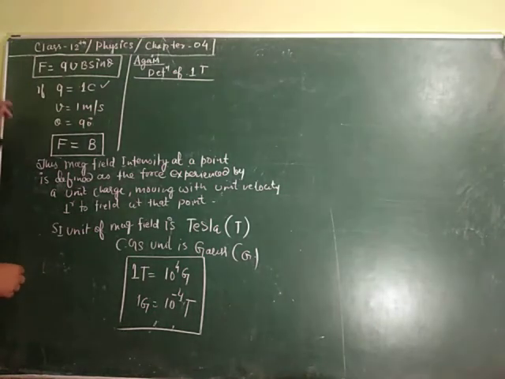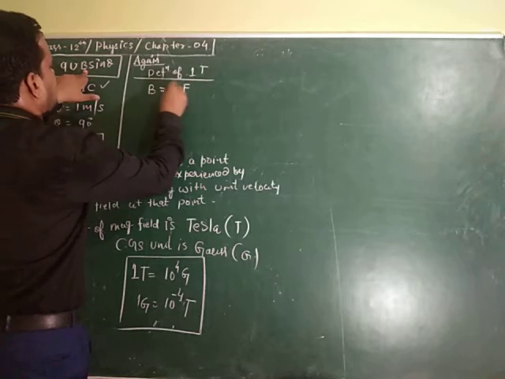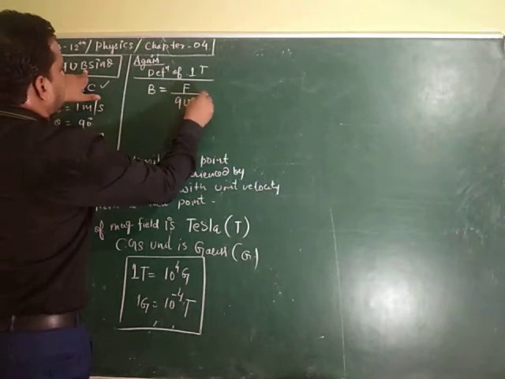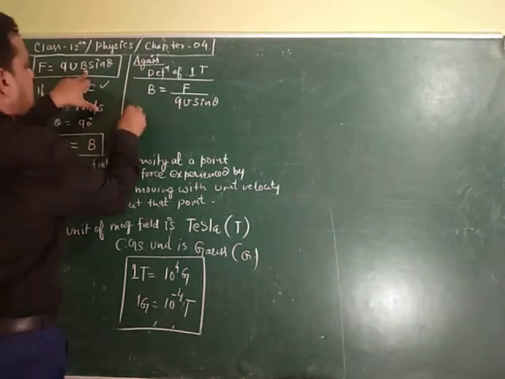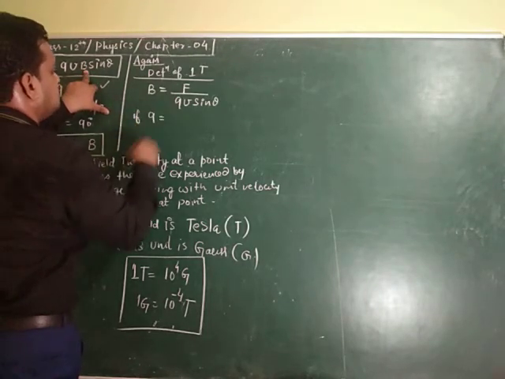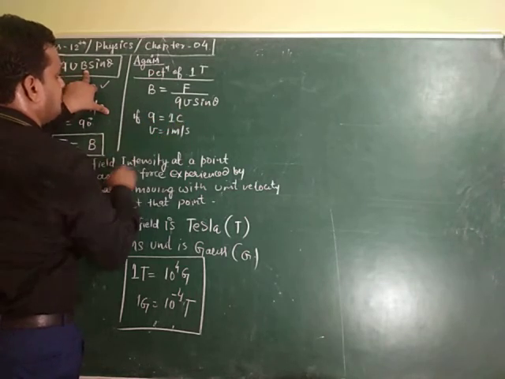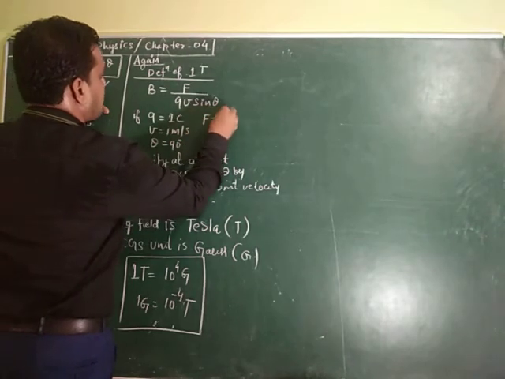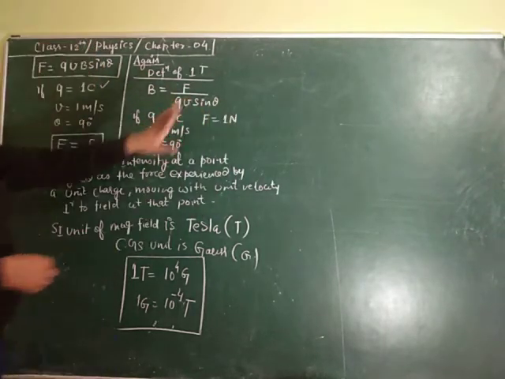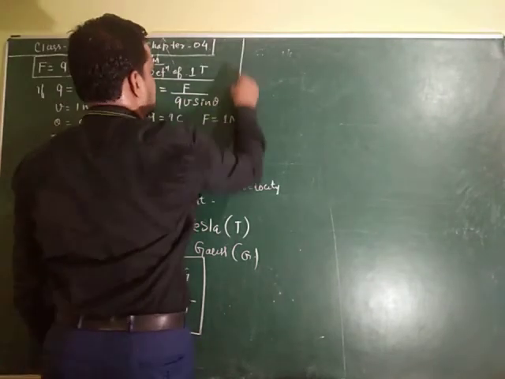Again we start from this B. What is B? B is F divided by Q V sine theta. Now if Q is equal to 1 coulomb, velocity is 1 meter per second, theta is equal to 90 degrees, and F is also 1 Newton. We have to take F as 1 Newton by ourselves, just to make the definition.